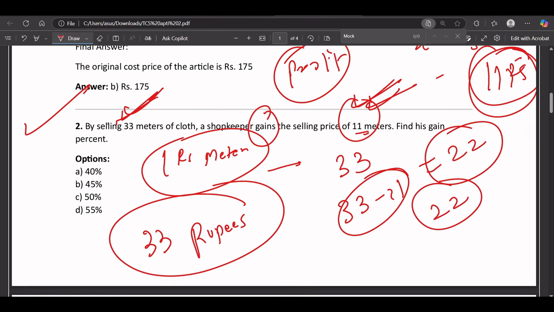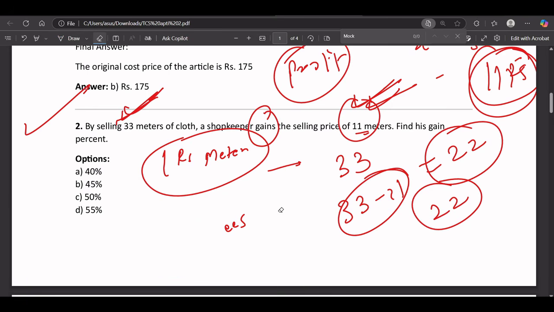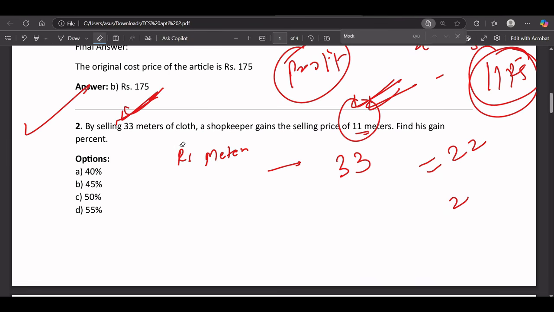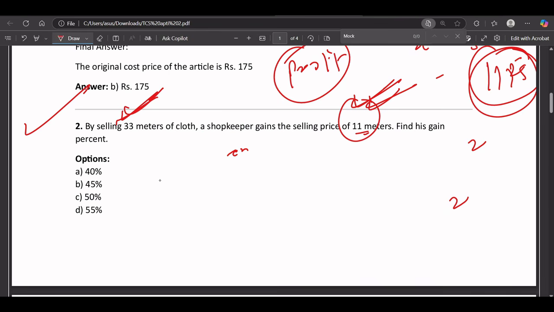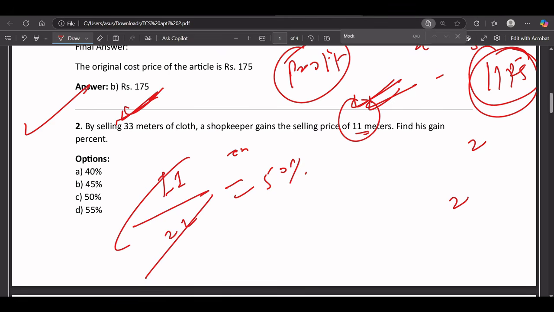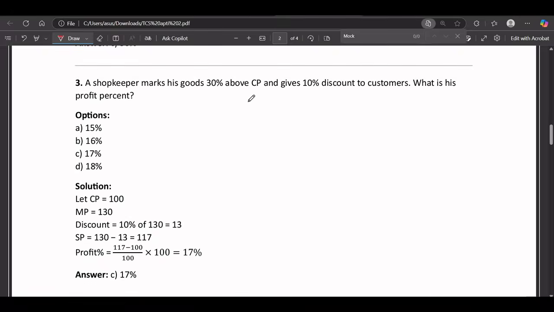Okay, find his gain percentage. So he got 11 rupees and the cost price is 22 rupees. So it is 50%, because we just discussed he is gaining 11 rupees and the cost price is 22 rupees, so it should be 50%. Correct, so answer will be 50%. Okay, let's solve next question.